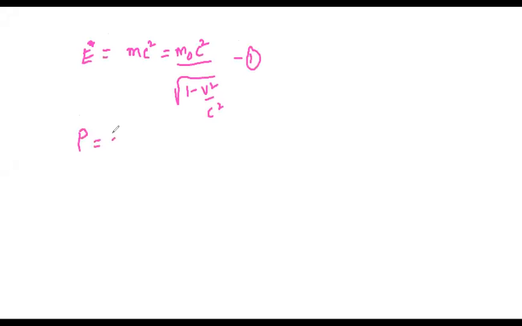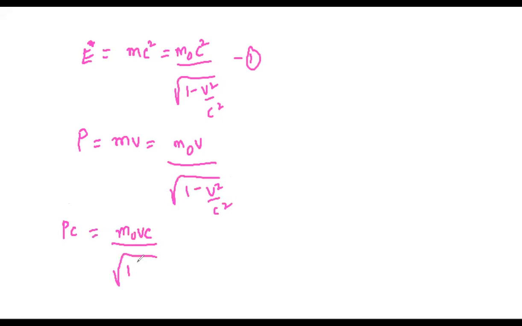P is equal to m naught v by root of 1 minus v square by c square, is it clear? Then I have to multiply on both sides by c. So pc is equal to m naught vc by root of 1 minus v square by c square. This is equation number 2.